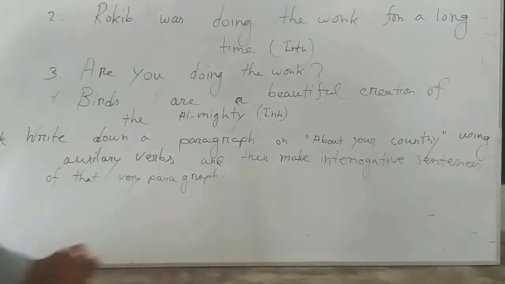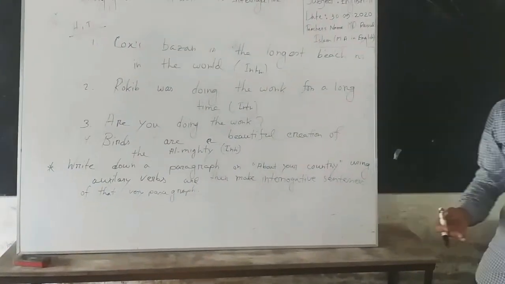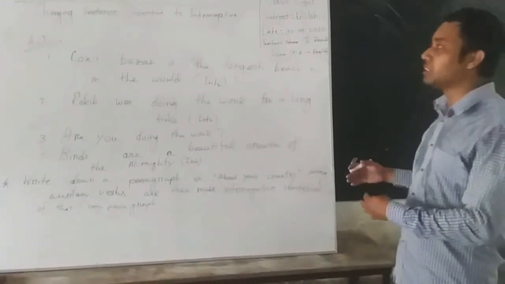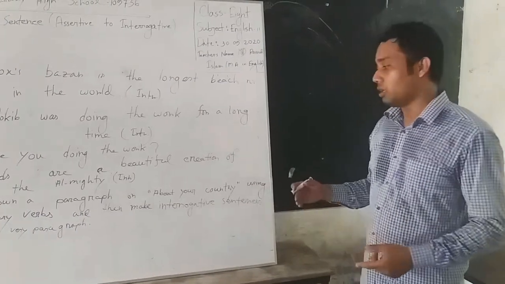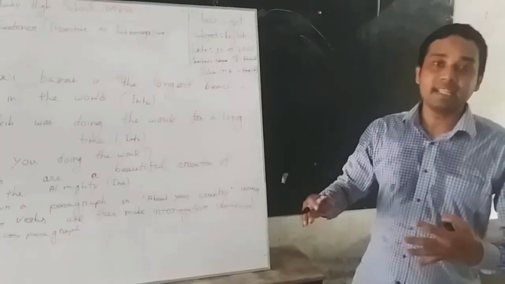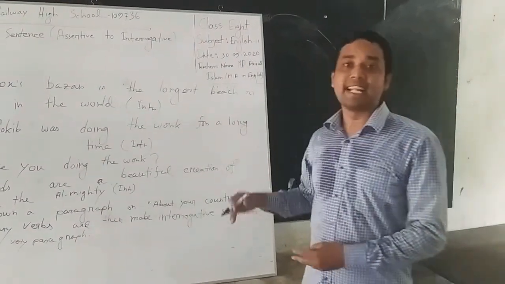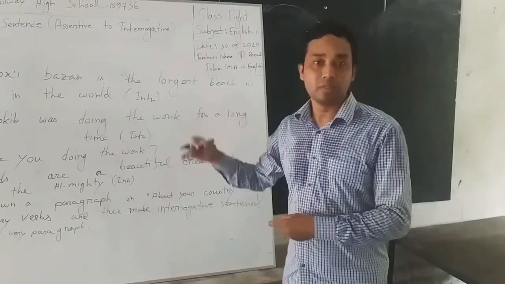The paragraph may take 20 sentences or 25 sentences. Just write 10 sentences or 15 sentences using auxiliary verbs. Of course, using auxiliary verbs. All the auxiliary verbs I have already told you and written here on the board. Then you just also try to make interrogative sentences of those 10 sentences that you wrote for the paragraph using auxiliary verbs. Make other 15 sentences for interrogative.